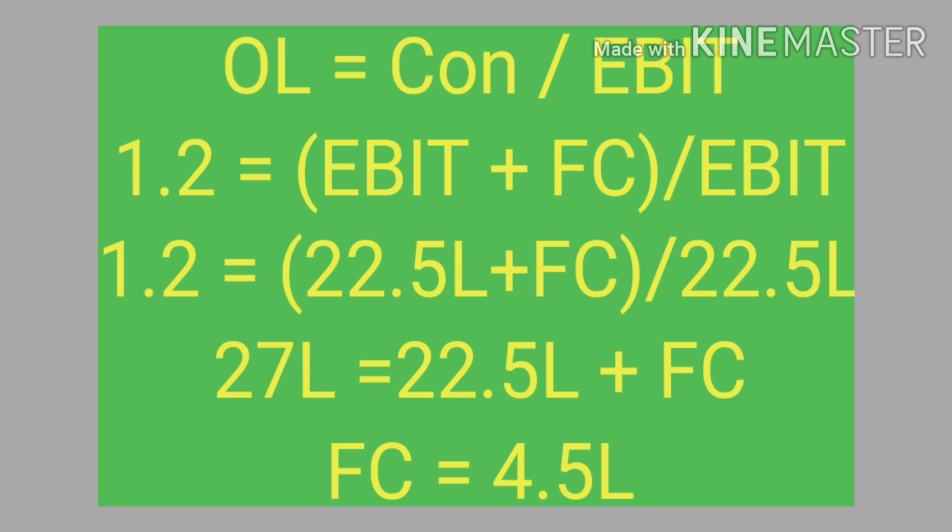Once you get EBIT, we can use the other formula. Operating leverage is equal to contribution divided by EBIT. So 1.2 is equal to EBIT plus fixed cost, that is contribution, divided by EBIT. Substituting, 1.2 is equal to 22.5 lakhs plus fixed cost divided by 22.5 lakhs. So 27 lakhs is equal to 22.5 lakhs plus fixed cost, and fixed cost works out to be 4.5 lakhs.